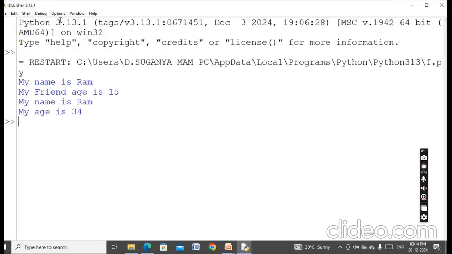Actually, I had already opened it, so that's why the problem was there. So my name is Ram, my friend age is 15. Here, my name is Ram and my age is 34.